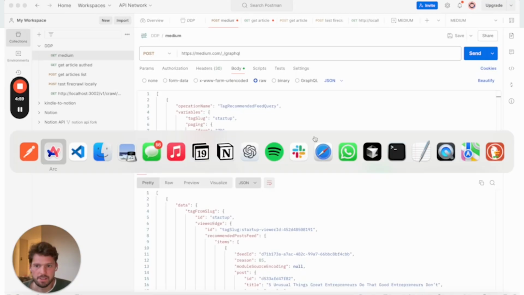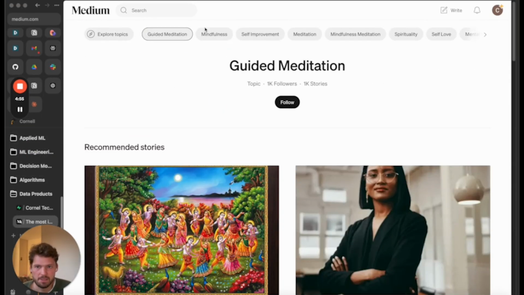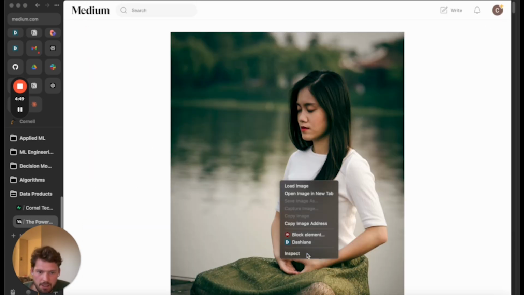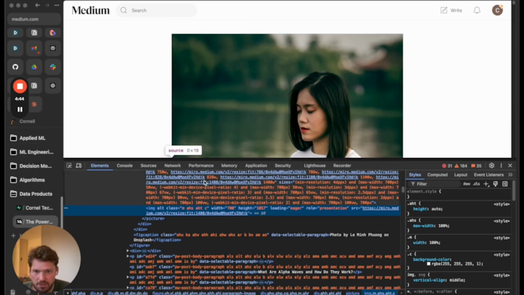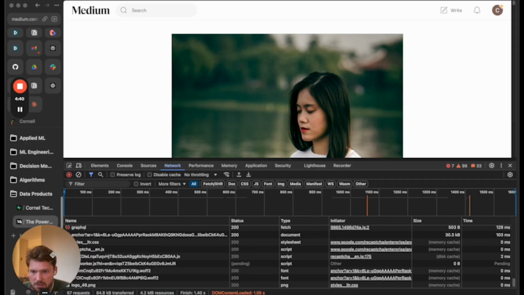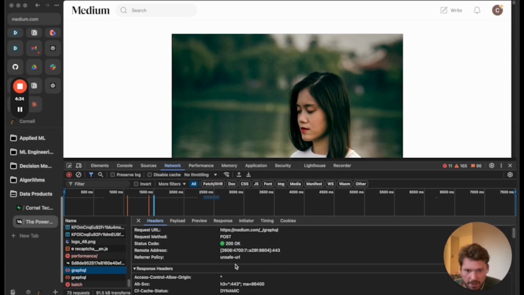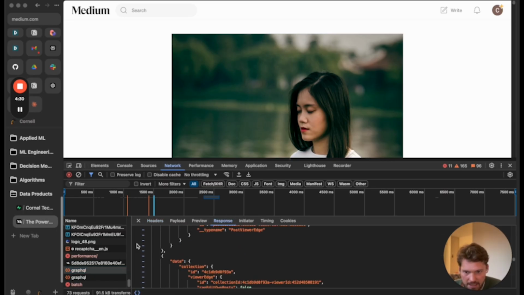All right, so quick tutorial on how I did the web scraping. I basically went on medium.com, searched for a random tag, opened an article, and inspected the network tab on my browser. Let's reload this page to see what kind of requests we're getting. And then I saw that there are these GraphQL requests that seem to be returning a bunch of interesting data.